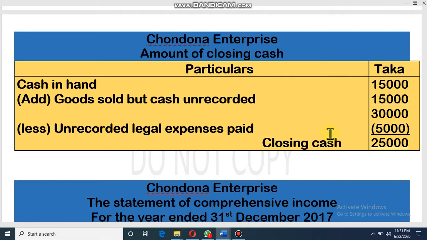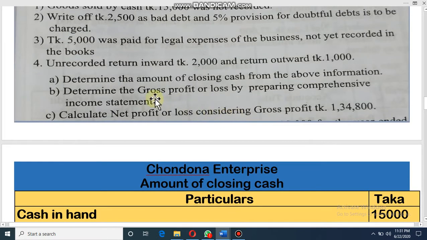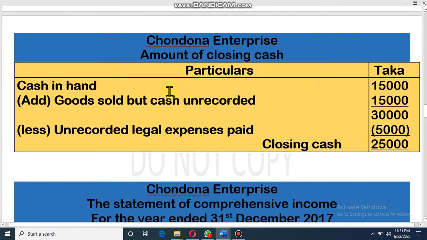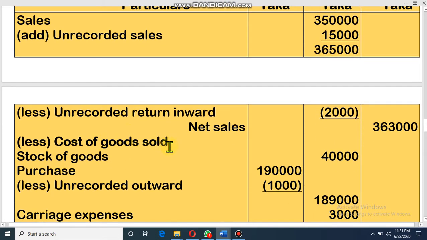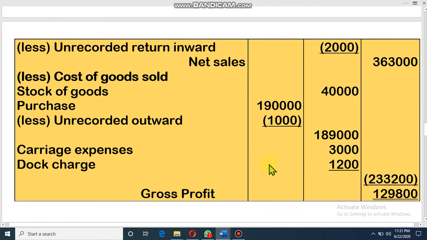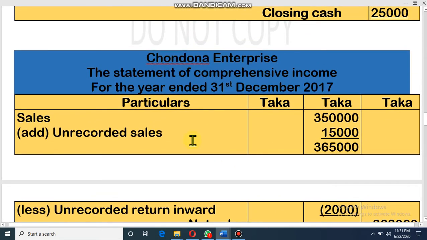Dear student, now requirement B, find the amount of gross profit. In the last class also I discussed the formula of gross profit. If you remember, the formula of gross profit is net sales minus cost of goods sold. Then you will find the gross profit. That means at first you have to write the net sales, then you have to subtract cost of goods sold, that means the selling expenditure for those goods. Then you will find the amount of gross profit.